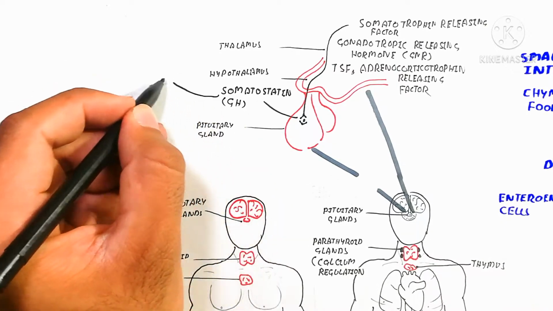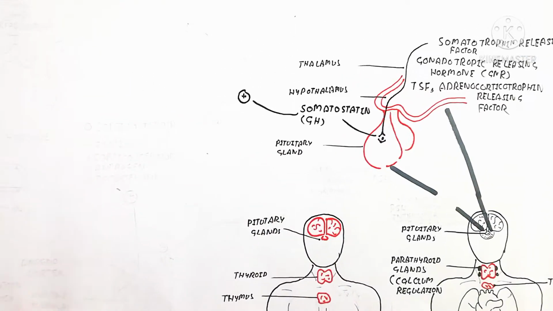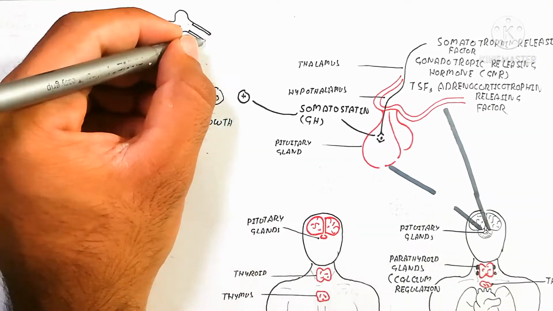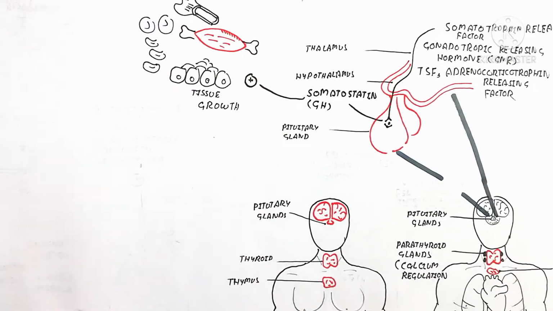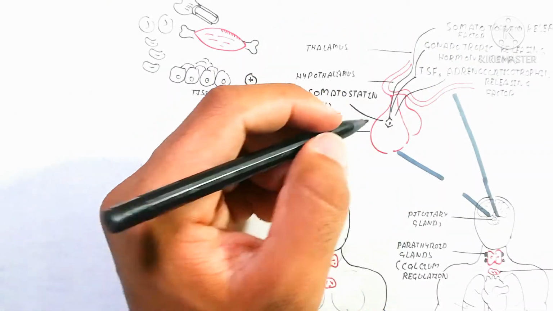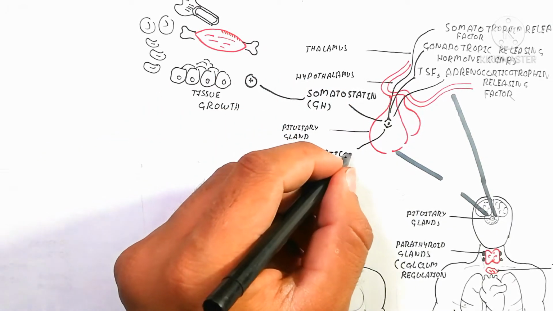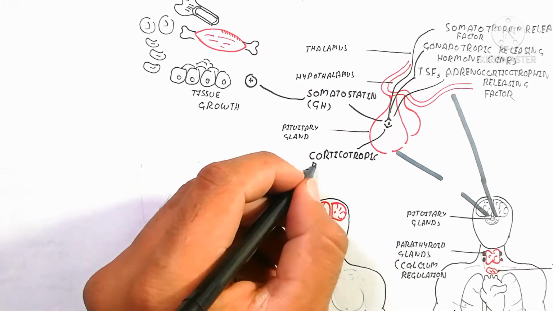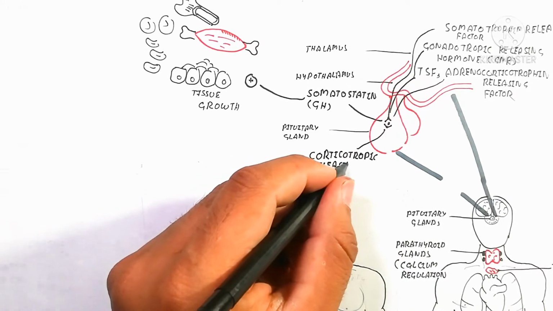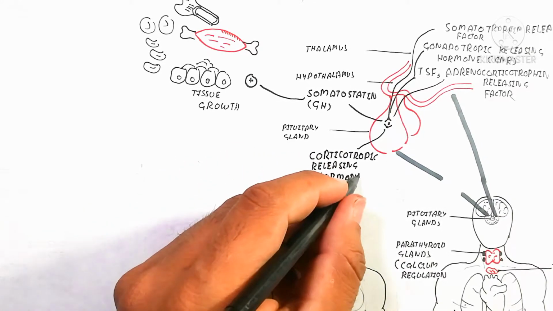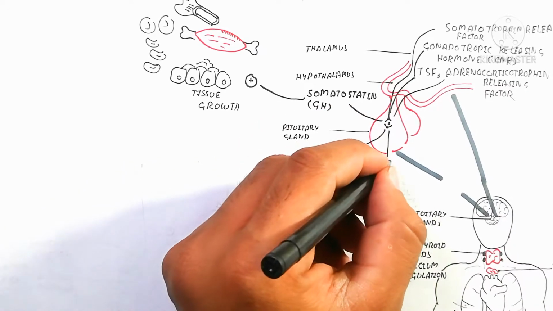So here is the anterior adenohypophysis, which is the big part of the pituitary gland, produced by the stimulation of the different factors. So the growth hormone will also be produced, which gives growth of bone, muscle, tissue, and cell division.